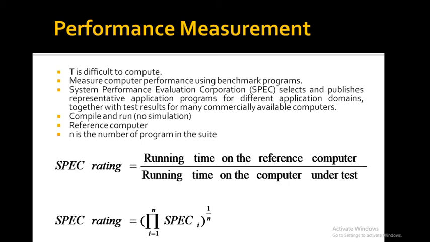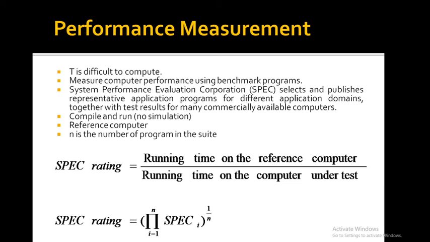The SPEC rating is calculated as the running time on the reference computer divided by the running time on the computer under test. The reference computer is the one on which the benchmark program is set, and the computer under test is the one we have chosen to test. So a SPEC rating of 50 means that the computer under test is 50 times as fast as the UltraSPARC, the example reference computer, for this particular benchmark.